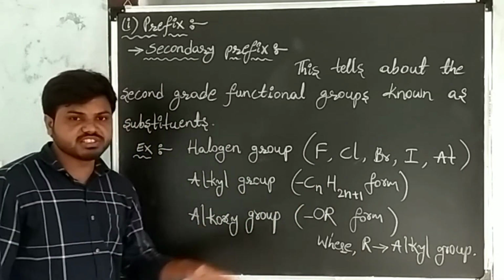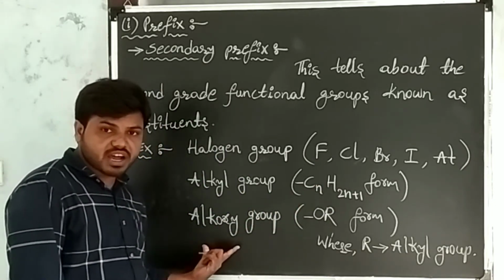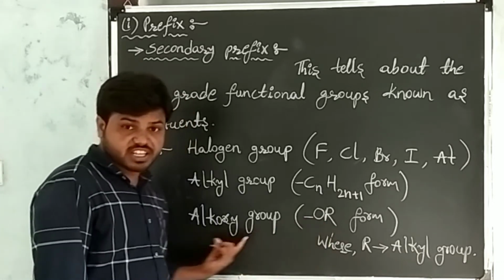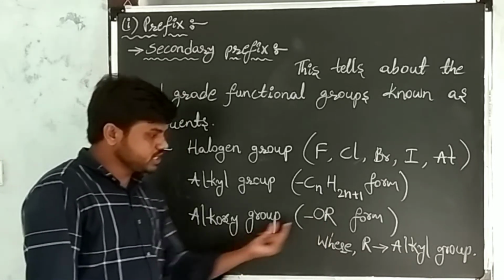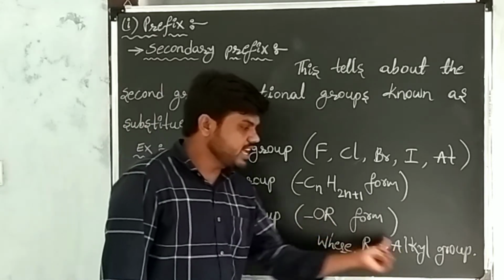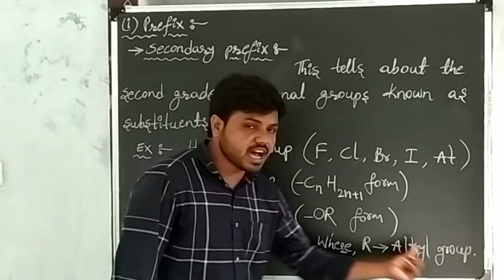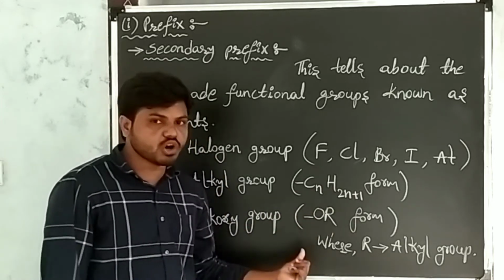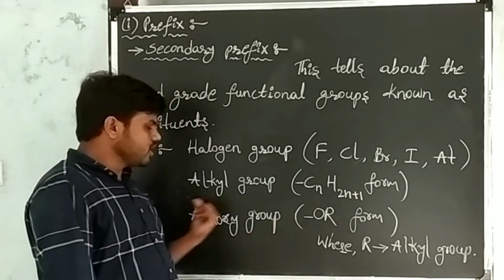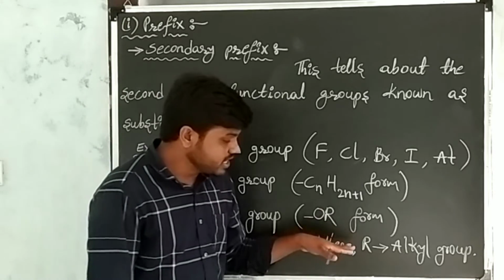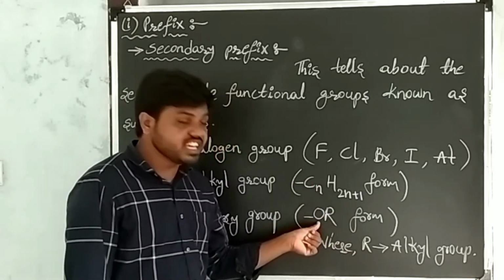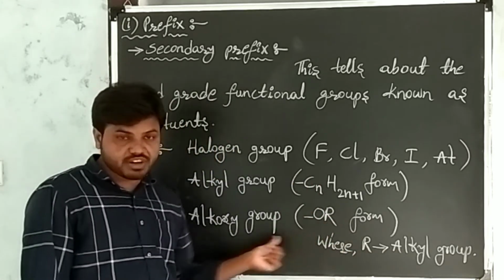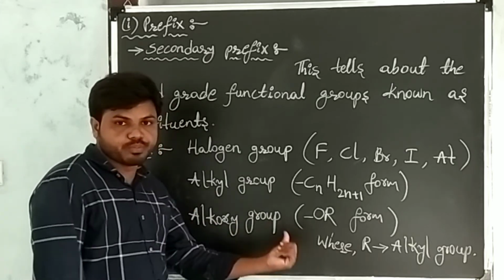Next one, alkoxy group. The general formula of alkoxy group is OR. Here R is an alkyl group. When the alkyl group has a single bond with oxygen, then it will become alkoxy group.